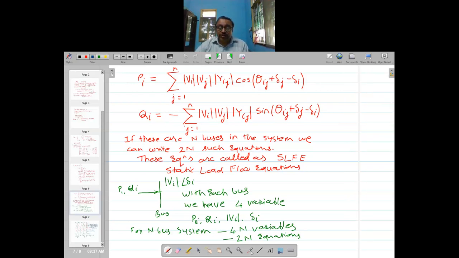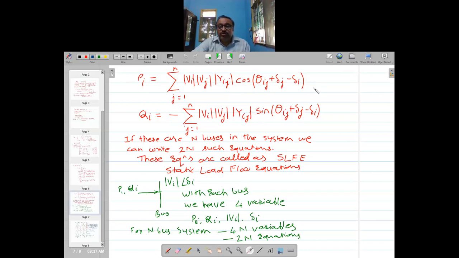I am talking about the equation at the top, which expresses Pi and Qi in terms of the voltages, Y bus entries, and bus angles. Basically we need to solve for this set of equations.